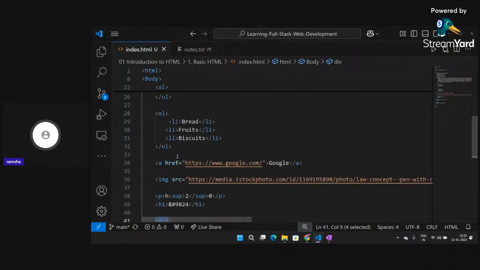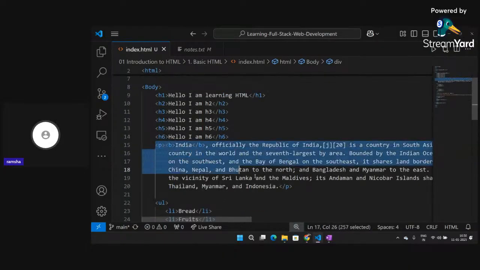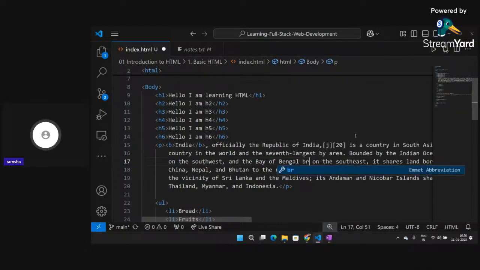So suppose I have this long paragraph, okay, and what I want is to go to the next line from Bay of Bengal. So what I will do is I will add here one BR tag, okay.